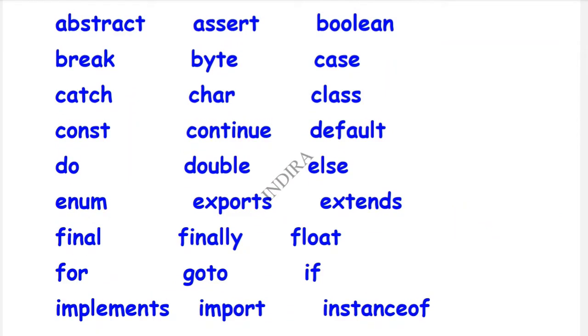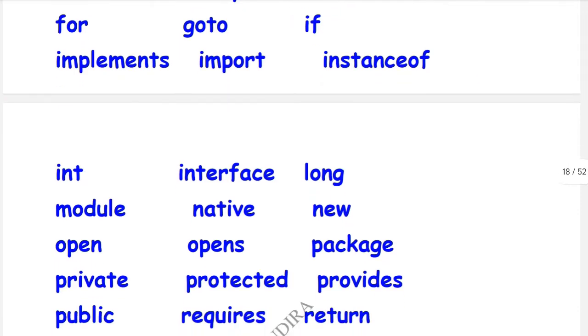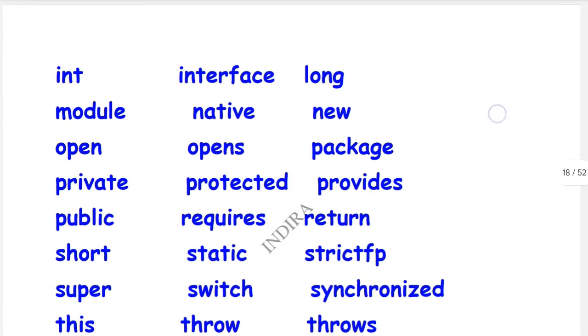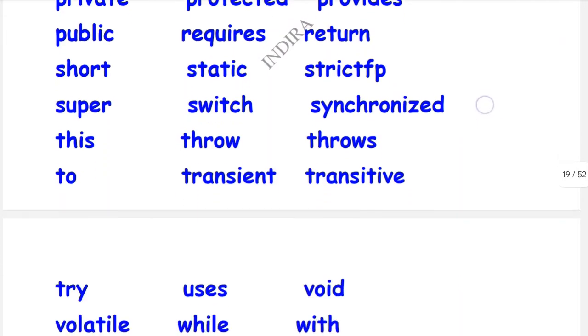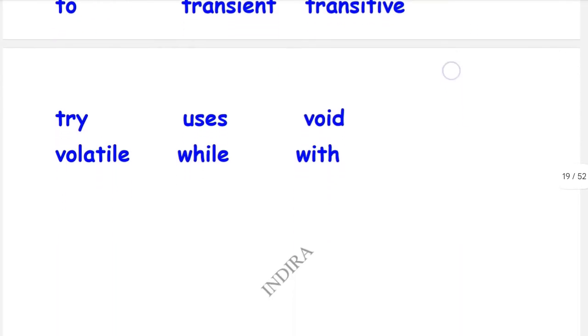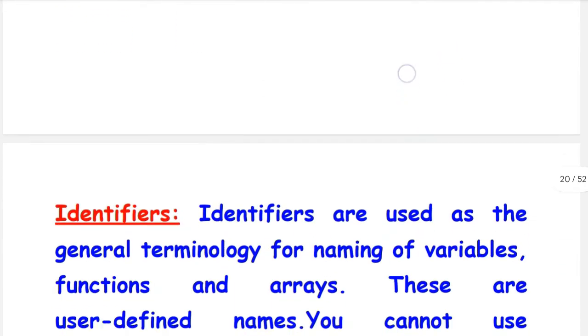To see the functions of these keywords, we work in the programming section only. In theory we can't. So here also some keywords are there, and these are all the keywords of Java.